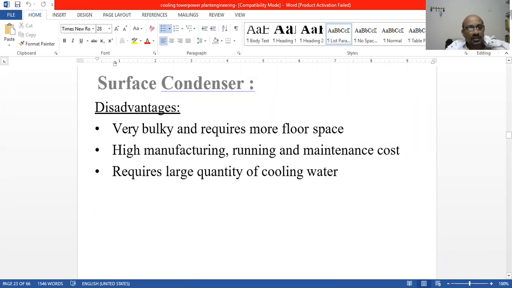What about the disadvantages of surface condensers? It is very bulky and requires more floor space, and the manufacturing, running and maintenance costs are very high. Whenever the manufacturing cost is more, the installation cost is very high, and the running cost is also very high.